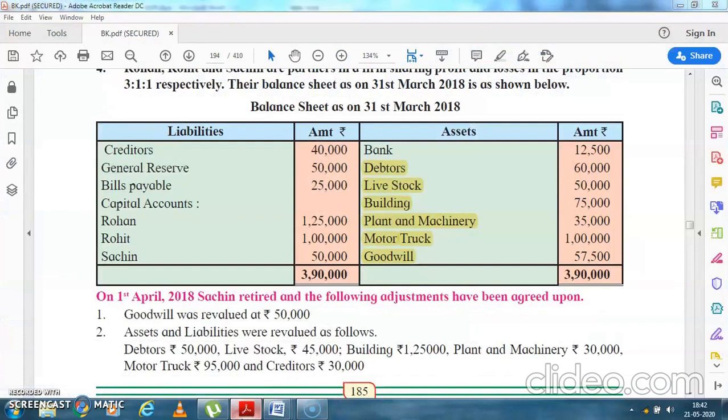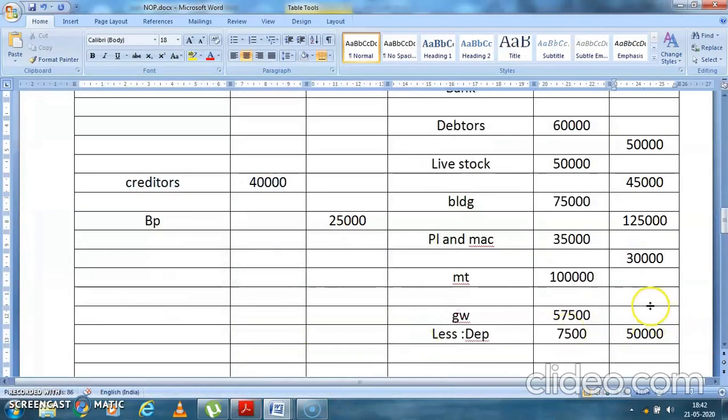Motor truck is 95,000 and creditor is 30,000. Now see, you will see what is happening. Now see here 50 and 30, that means less 10,000. Correct?